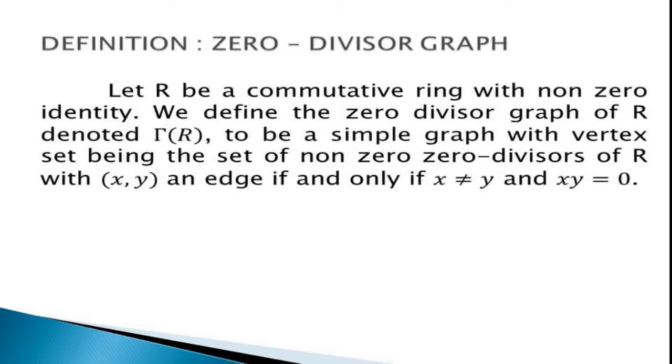Definition: zero divisor graph. Let R be a commutative ring with a non-zero identity. We define the zero divisor graph of R, denoted Γ(R), to be a simple graph with the vertex set being the set of non-zero zero divisors of R, with x, y an edge if and only if x is not equal to y and xy is equal to 0.